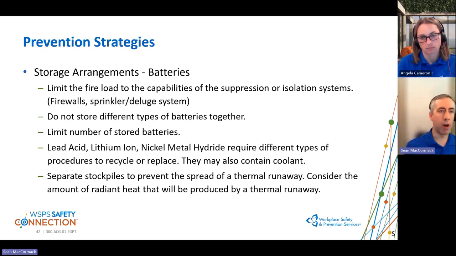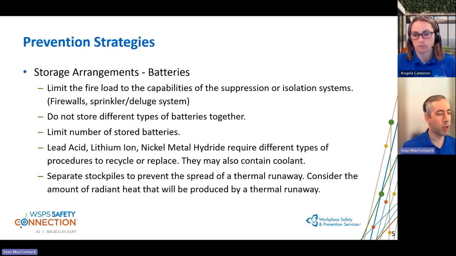Another thing that we can do is start monitoring. There have been some workplaces that are starting to monitor the battery stockpiles with thermal imaging cameras, so if they do see a temperature increase, they might be able to start a response earlier, as well as gas monitors looking for things like methane, carbon monoxide and carbon dioxide that may be produced depending on that battery's chemistry. Those are a few of the things that companies are starting to look for, but overall we're still fairly early in this journey of figuring out how to control thermal runaway and what to look for.